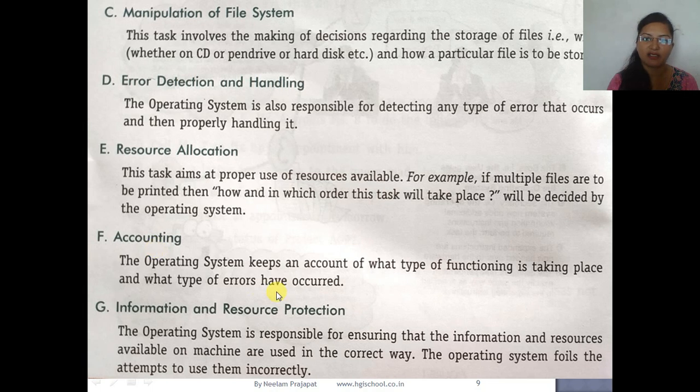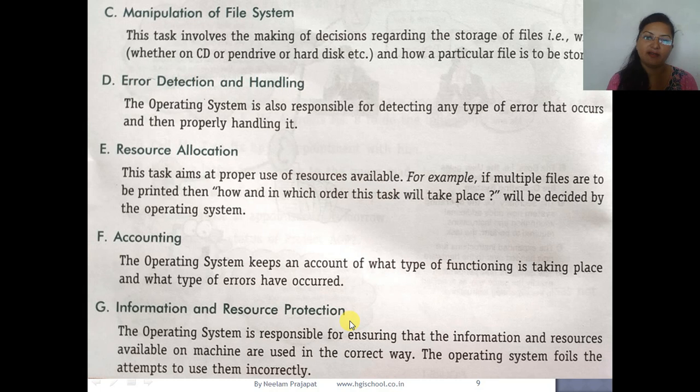Now accounting means it keeps account of what type of functioning is taking place and what type of errors have occurred. It will keep a log of everything, that is, what tasks are performed by the operating system and what types of errors have occurred. Next is information and resource protection.